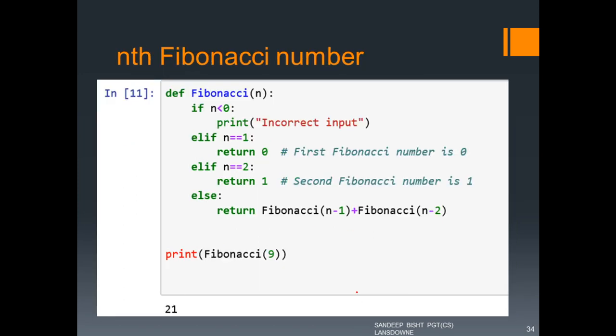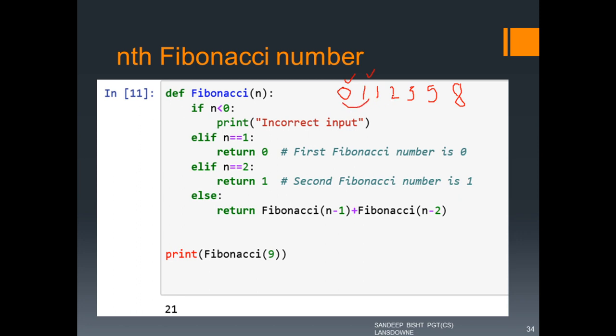Now again, Fibonacci number. Now what is a Fibonacci number? A Fibonacci number comes from a series like this. So first we have to understand what is the Fibonacci series. A series like this: 0, then 1, then 1, 2, 3, 5, 8. This series is called the Fibonacci series. What happens in this is that the first number is 0, the second is 1, and the third number is the sum of the last two.